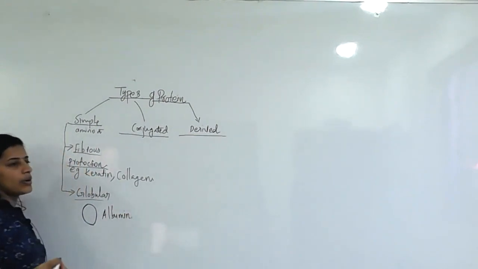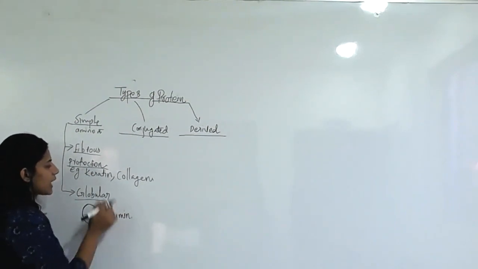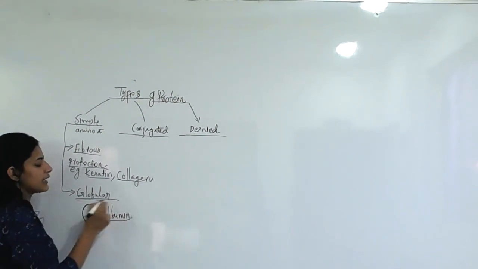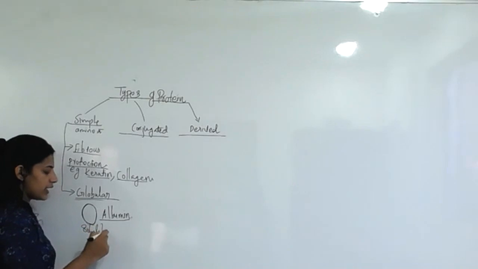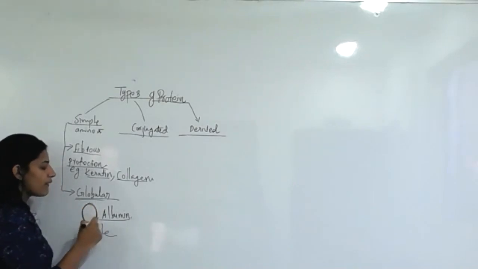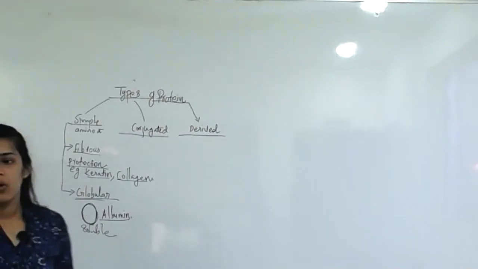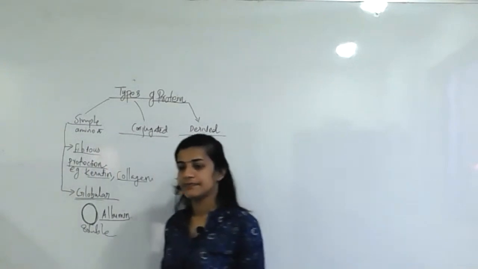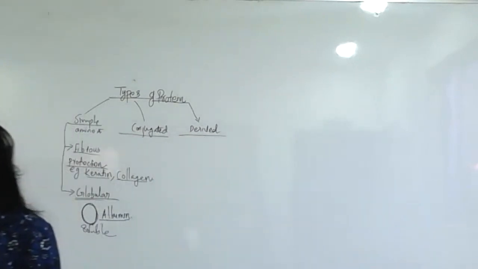Albumin is a protein and an example of this kind. Keratin and collagen are fibrous; albumin is a globular type of protein. Most of them are soluble in water and spherical or oval in shape. These are the main points regarding globular and fibrous proteins. This much over. Clear?